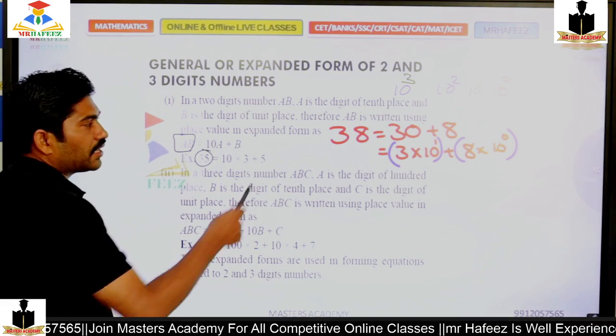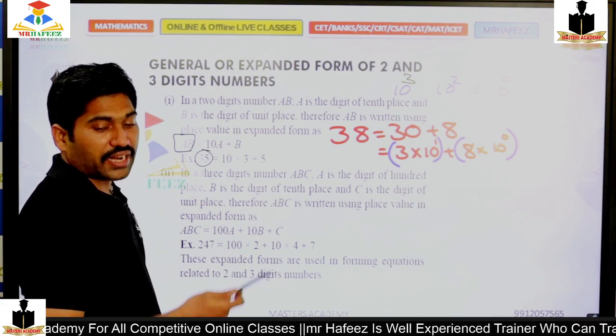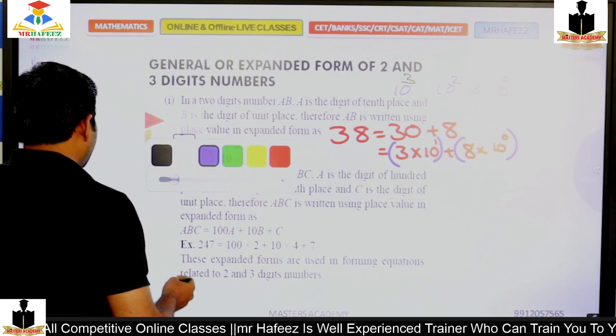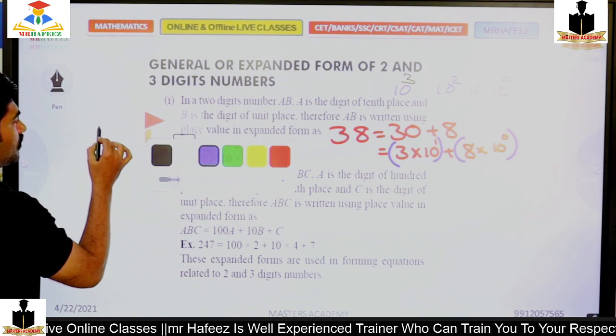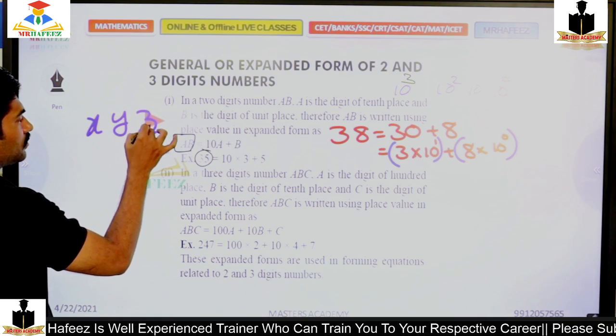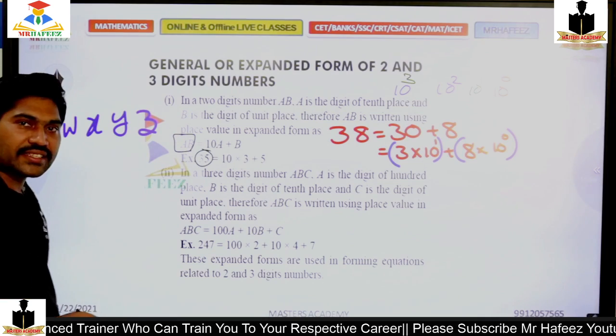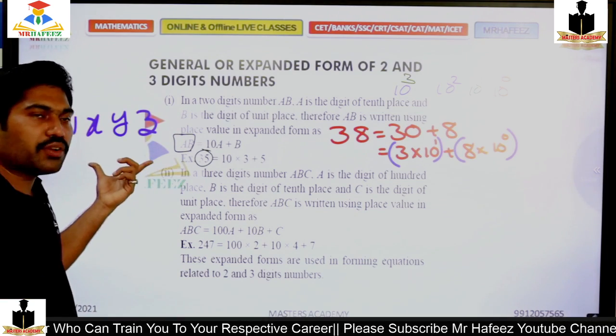In the same manner, if I consider a 3-digit or a 4-digit number, I should take the digits as, suppose, W, X, Y, Z. Assume that WXYZ is a number.